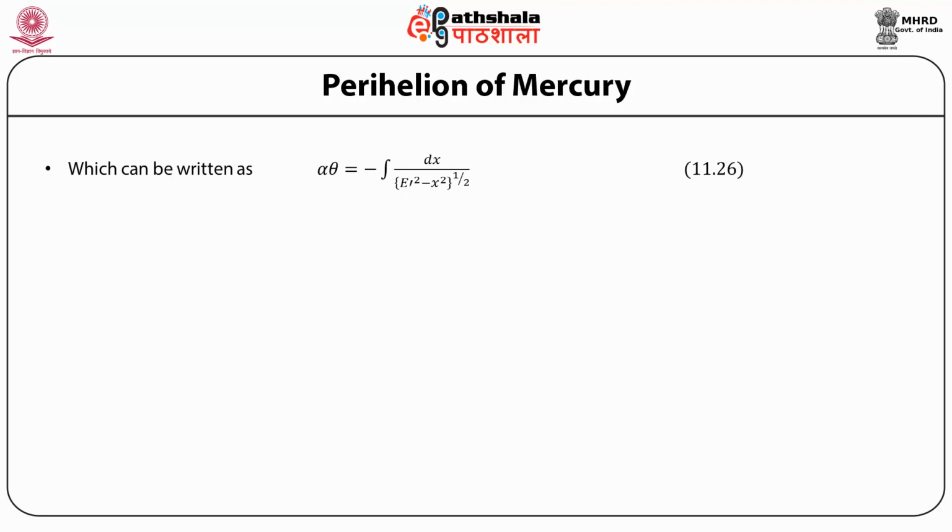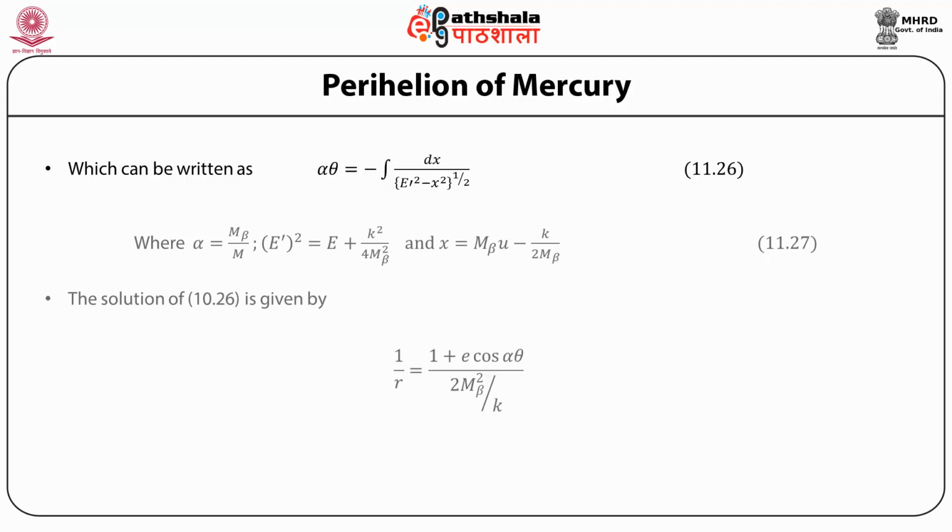which can be written as some constant alpha times theta is equal to integral dx divided by under root of E prime square minus x square, where alpha is equal to m beta by m, E prime square is equal to E plus k square divided by 4 m beta square, and x is equal to m beta u minus k by 2 m beta.